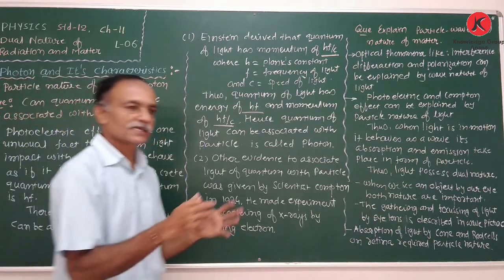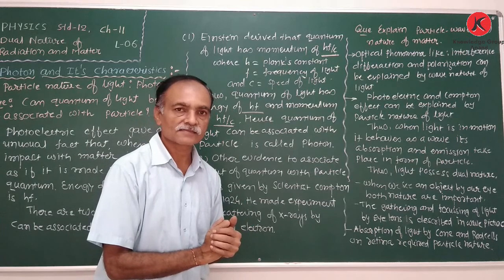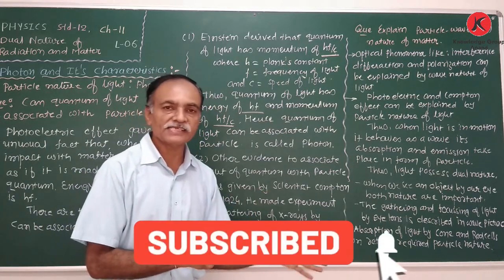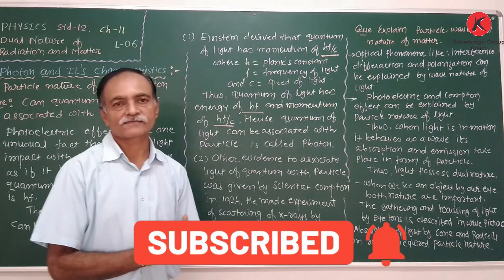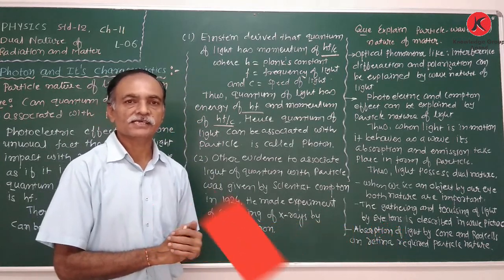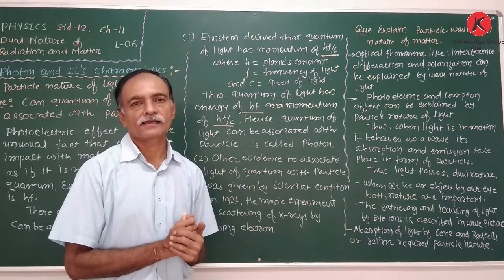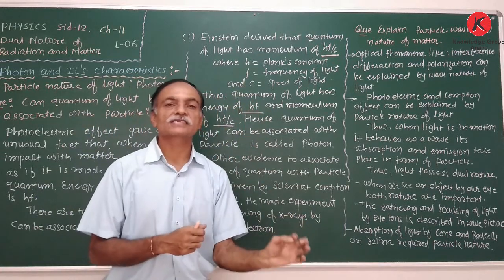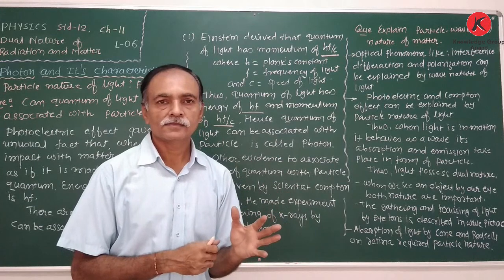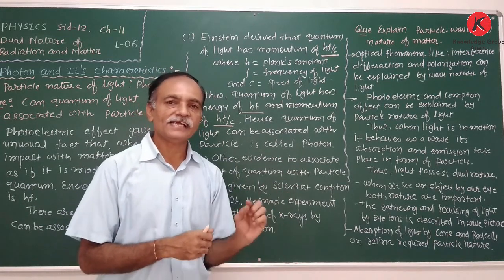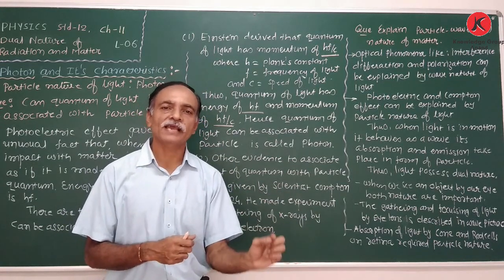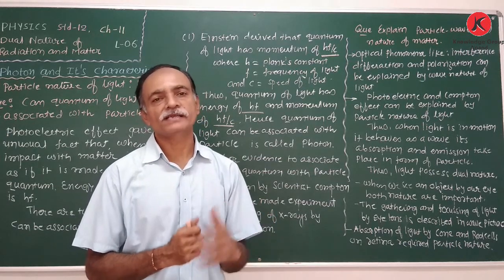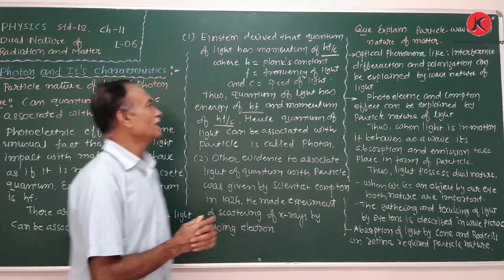We already discussed in classical mechanics energy and momentum. Momentum p is equal to mass into velocity, and that represents a particle. So here the quantum of energy also has momentum. So we can consider that light also behaves as a particle because it possesses momentum.